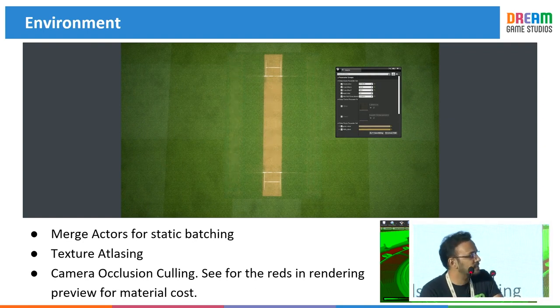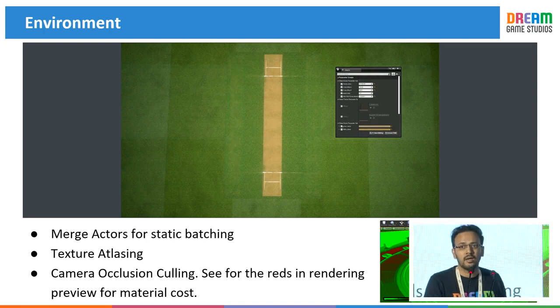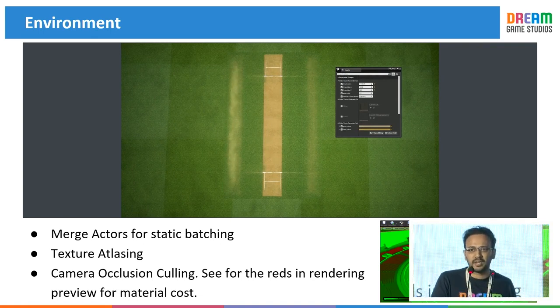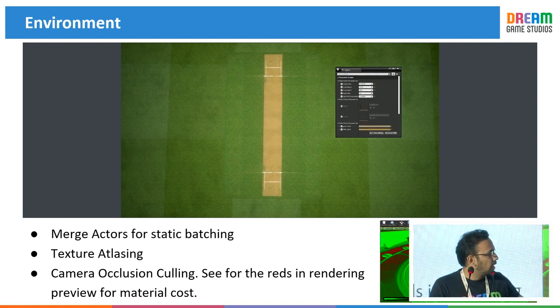So here you will see, this is our ground mesh, where I get options to change the color of the grass, the color of the pitch. I can change the number of pitches or the pattern of the grass without changing the mesh or the parent material. We are using a single mesh, a single set of PBR textures, and one parent material for the ground. We followed the same method for the rest of the common assets.